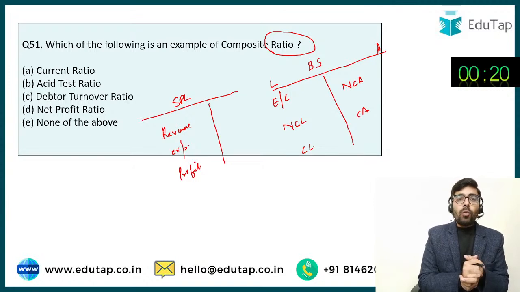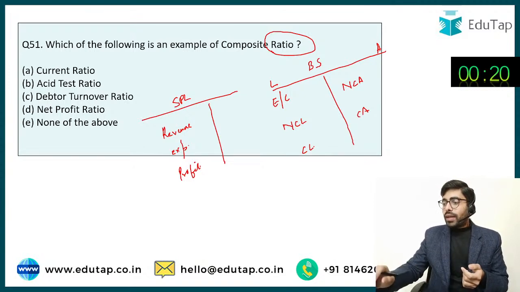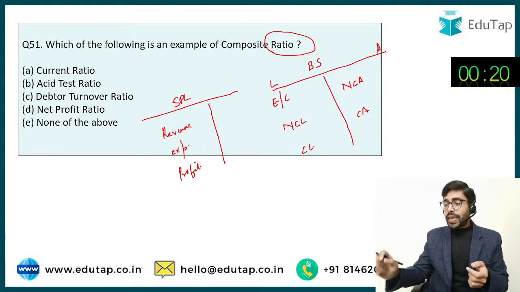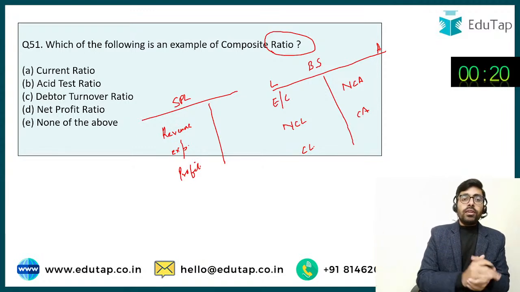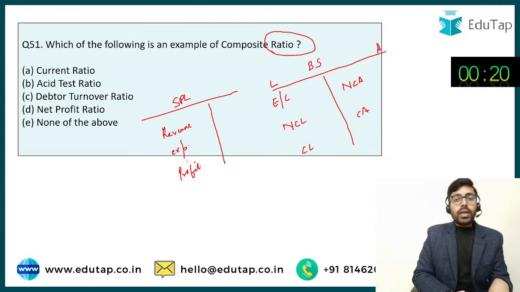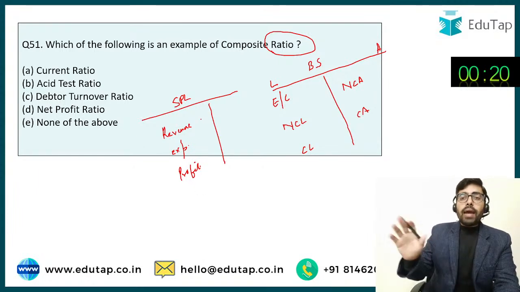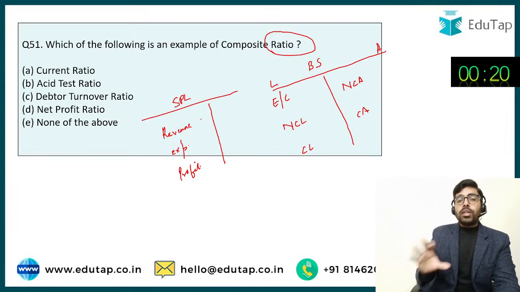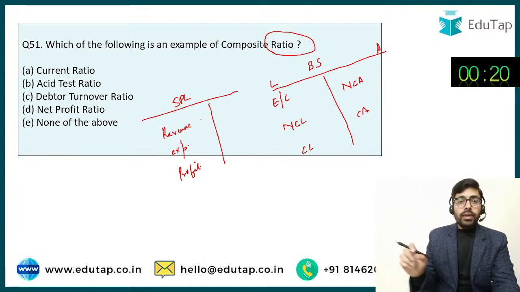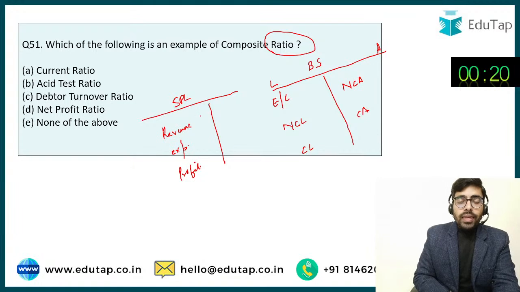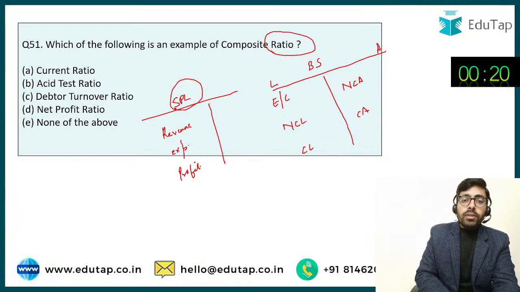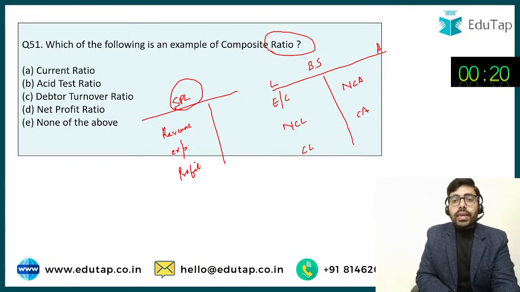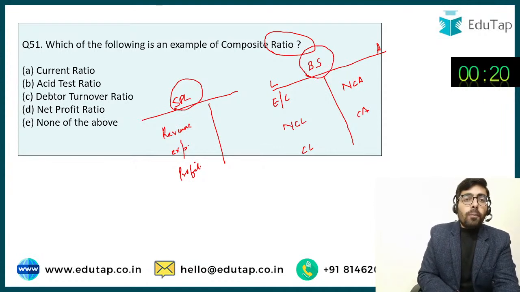We are being asked which is an example of composite ratio. आंसर्स हमारे पास आए हैं ऑप्शन नंबर सी और डी के. सी और डी में कंफ्यूजन चल रहा है, तो डेटर टर्नओवर रेशियो और नेट प्रॉफिट रेशियो में कंफ्यूजन चल रहा है. कॉम्पोजिट का क्या मतलब होता है? जब आप कुछ कॉम्पोजिट कर रहे हैं तो इसका मतलब है कि आप कुछ मिक्सचर कर रहे हैं. तो मिक्सचर का मतलब है कि आप ऐसी रेशियो को निकाल रहे हैं, you are computing that ratio in which you are taking one element from the income statement, from the statement of profit and loss, and you are taking the other element from the balance sheet. So this kind of ratio is referred to as the composite ratio.